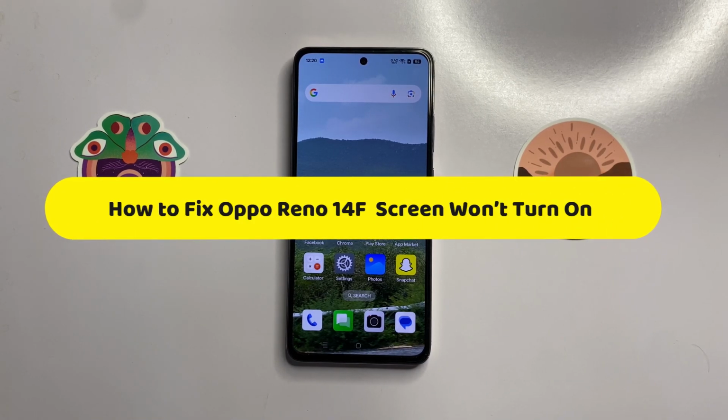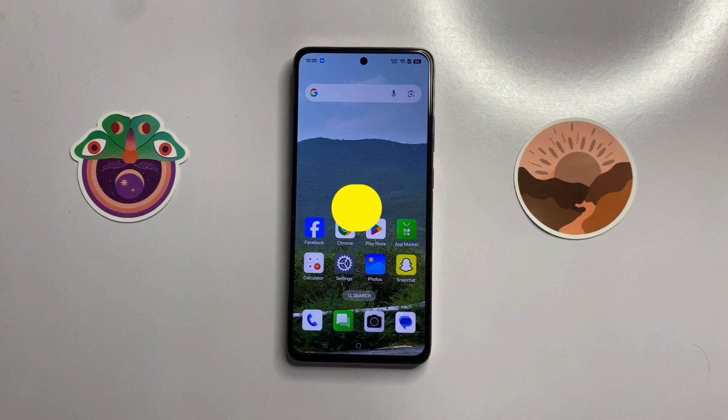How to fix screen won't turn on in Oppo Reno 14f. So let's start the video. First of all,